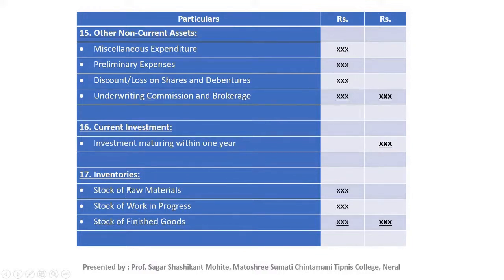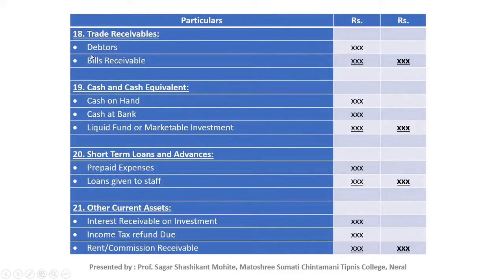Next, inventories. Inventories means stock. It includes 3 types of stock in case of a manufacturing concern, that is stock of raw material, stock of work in progress, and stock of finished goods. And in case of a trading concern, there will be only one stock, that is stock of finished goods. Closing stock of that we will mention here. Next point is trade receivable. Trade receivable includes debtors and bills receivable.